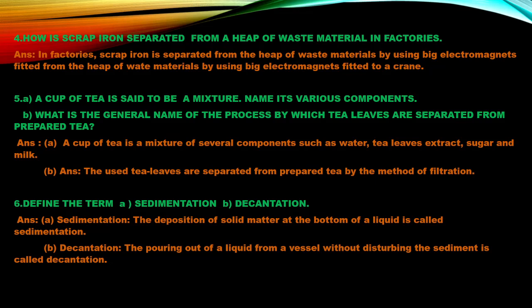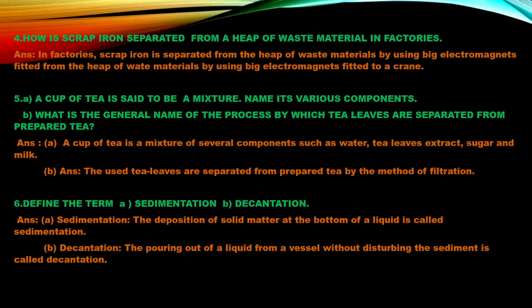Next, a cup of tea is said to be a mixture. So name its various components. So a cup of tea is a mixture, and the several components of the cup of tea are water, tea leaf extract, sugar, and milk.